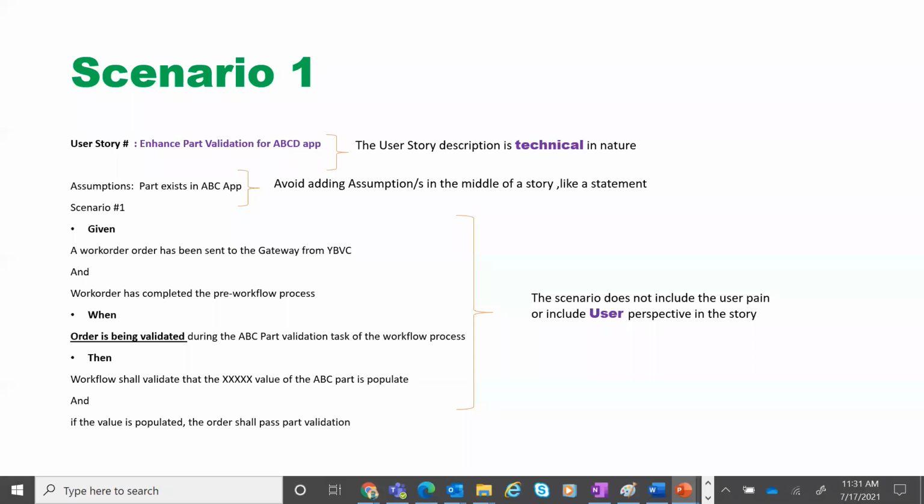Here there is a part validation story, which is a backend story where part validation is happening in a particular application. That is what you're capturing. Sometimes people may mess up by writing assumptions and other information in the story. This is not required. If you see, the user story description is technical in nature. What it is not telling you is how this story is helping the user.